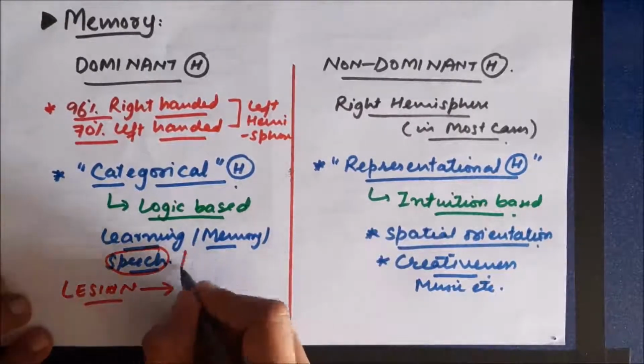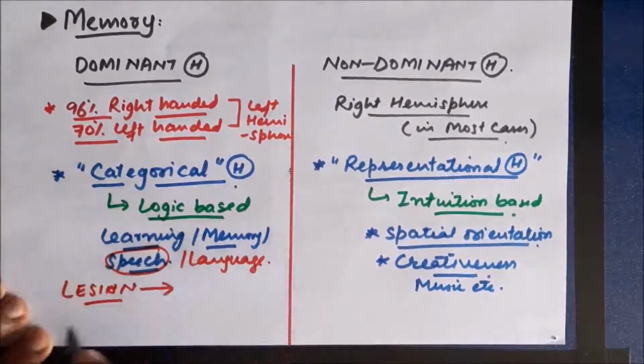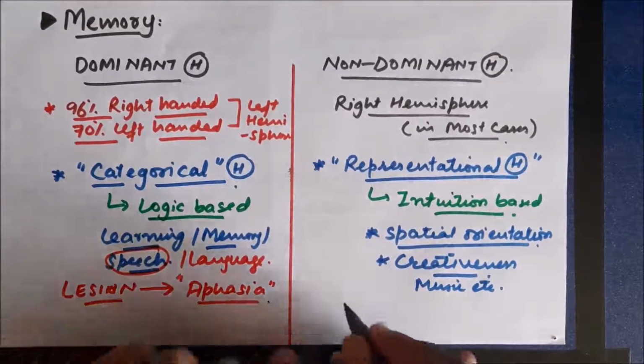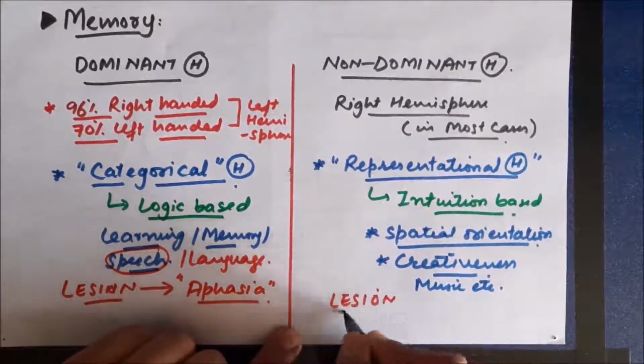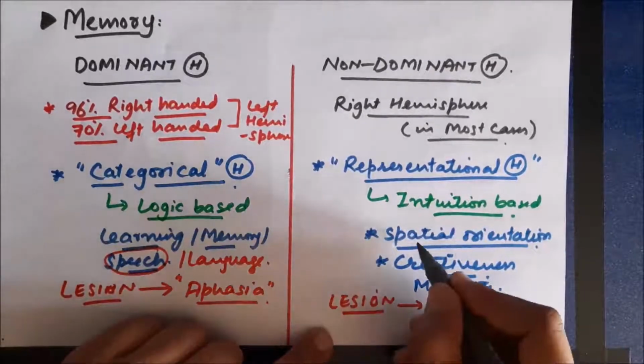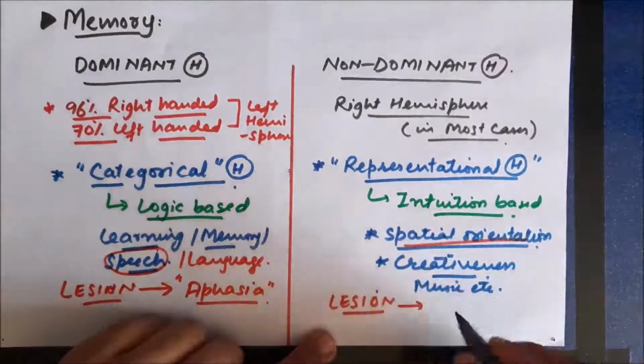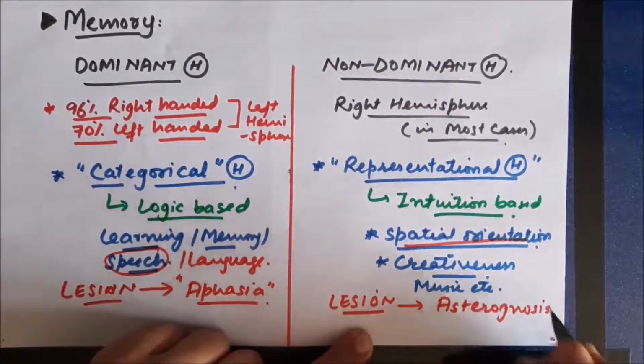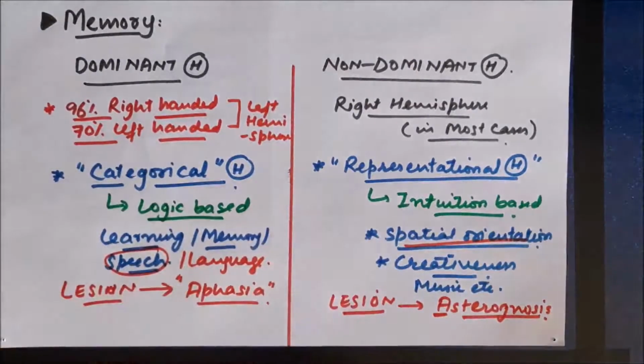Now we know the functions of these hemispheres. If there is a lesion in the dominant hemisphere, it mainly impairs speech and language function, so the person develops aphasia. Whereas in a lesion of the non-dominant hemisphere, spatial orientation is altered, which results in a condition called astereognosis.